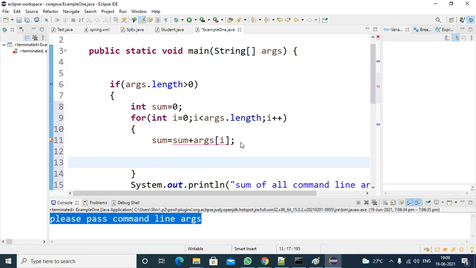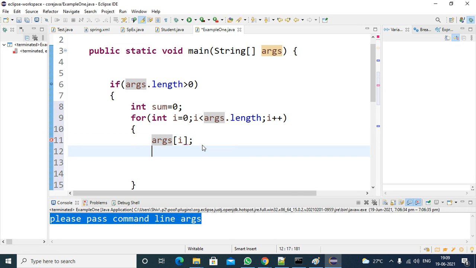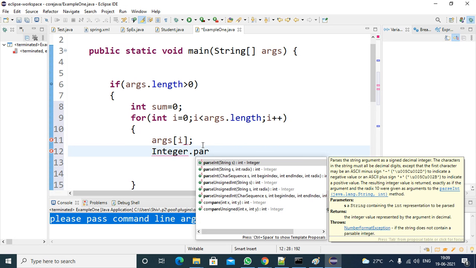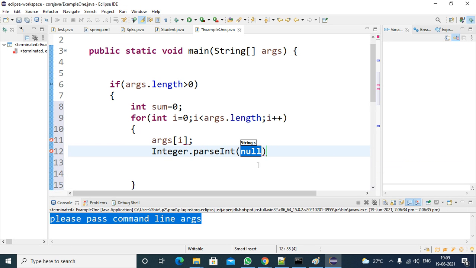See how to convert. First we will learn how to convert. First we need to convert this part from string to integer type, then you can add it. So how to convert the string to integer type? Using this line. In the Integer class there is a method, the parseInt method. For this parseInt method, you need to pass this value. So Ctrl X, Ctrl V. If you pass it like this, what will happen? Whatever string you are passing, the string will be converted into an integer number.